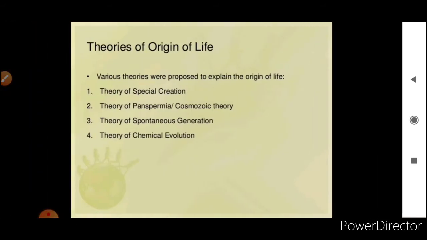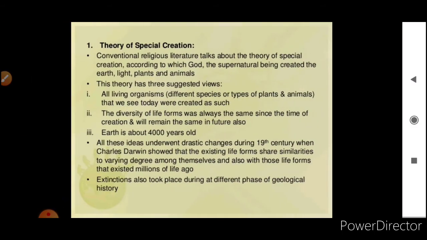Now what are the theories of origin of life? Theory of special creation, theory of panspermia, that is the cosmozoic theory, theory of spontaneous generation and theory of chemical evolution. The theory of special creation comes from conventional religious literature, according to which God, the supernatural being, created the earth, light, plants and animals.